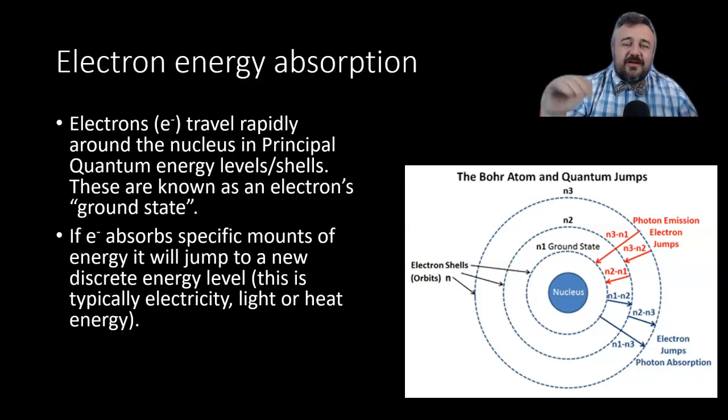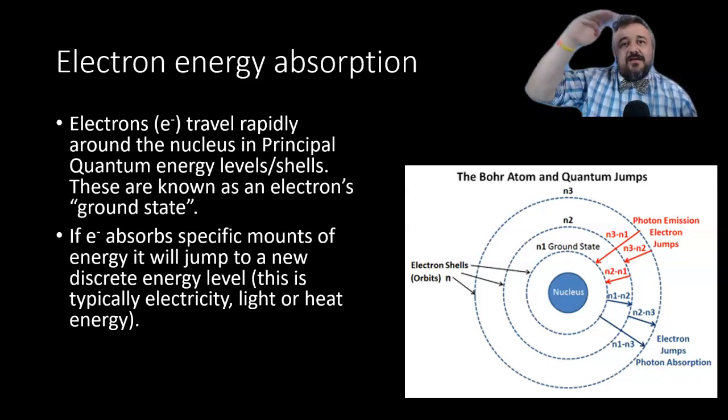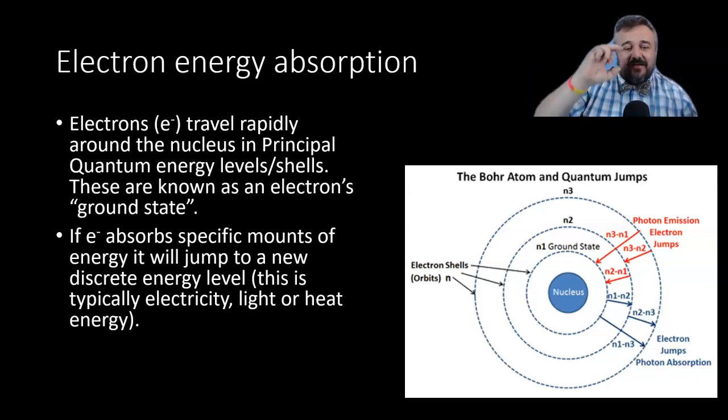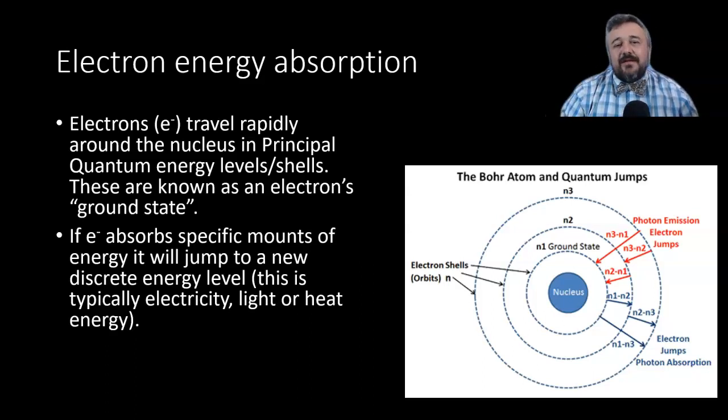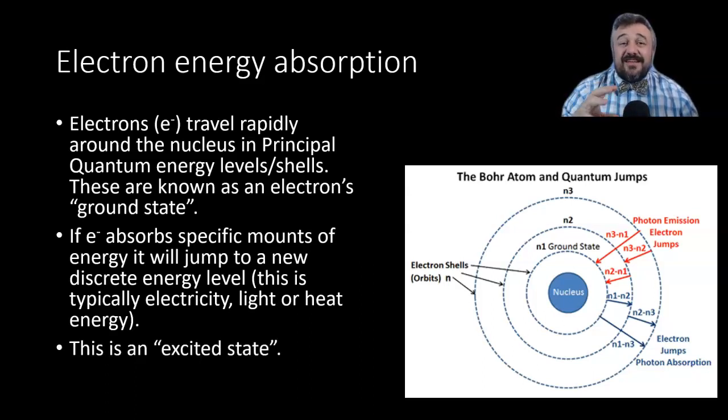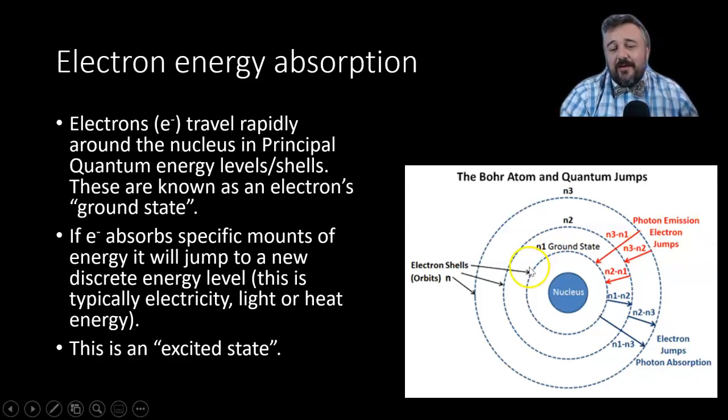So if your electron absorbs enough energy, but specific amounts, it's going to jump to a new discrete energy level. That means it doesn't travel halfway between energy levels. It goes from one to the next, and it doesn't exist in between. It just goes boom, boom. It makes that jump. Typically, it's electricity, heat, or light that we're using to make that happen. We call this an excited state. When it's not in its ground state, so if we've got an electron in N1 and we heat it up, and it moves up to N2, that's an excited state.